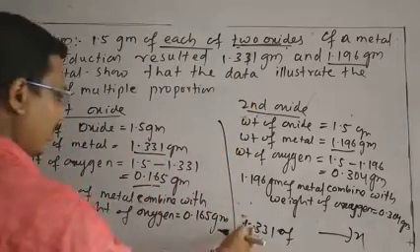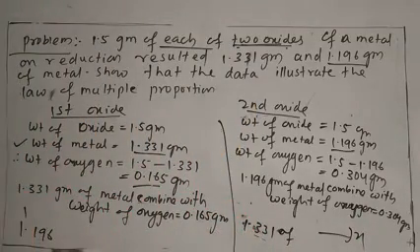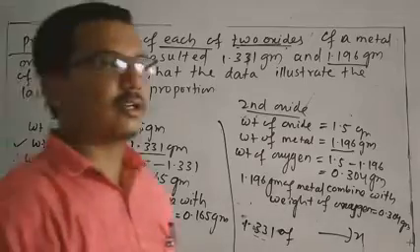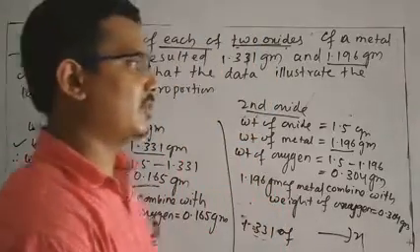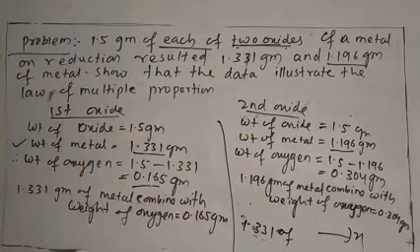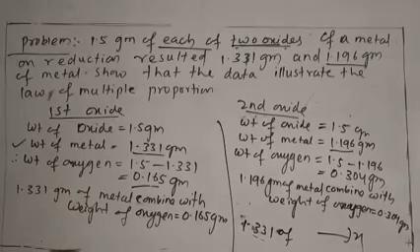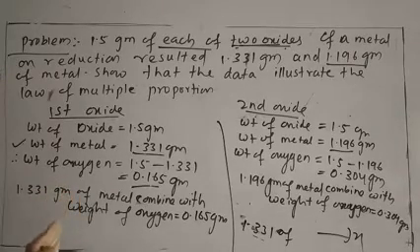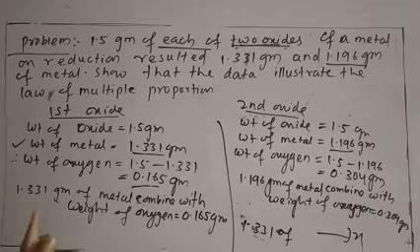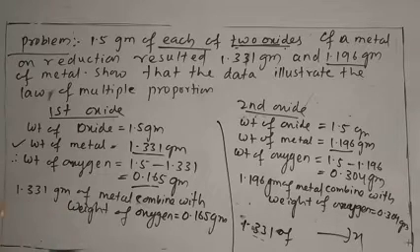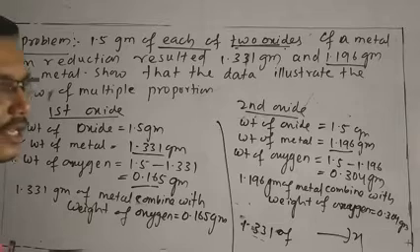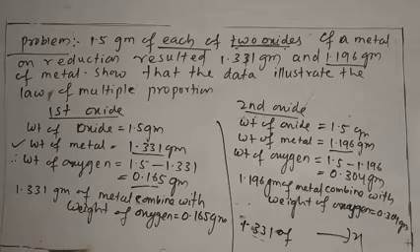You can convert it into 100, or you can convert it to 1, as your choice. But remember one point: among the two elements, you must keep one element having a fixed mass. Whether you take the fixed mass X, or Y, or Z, is your choice.